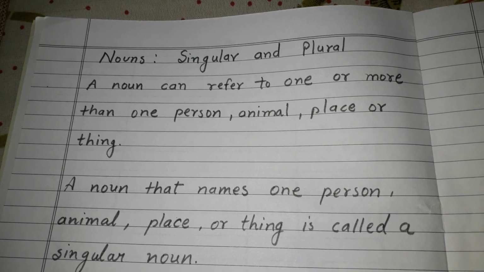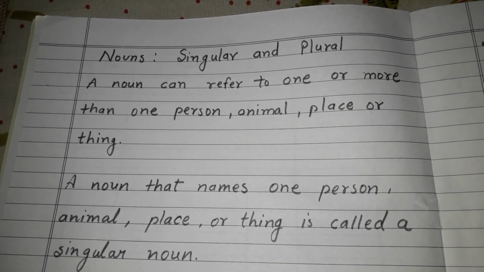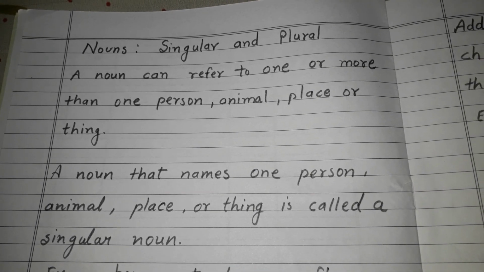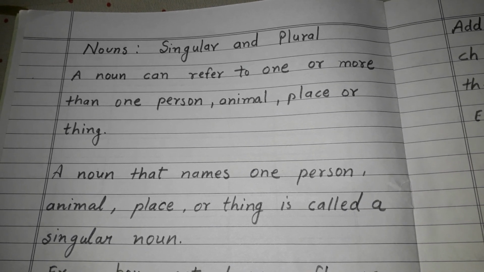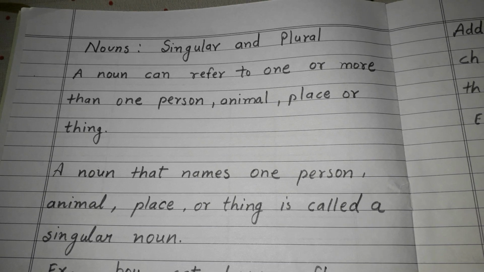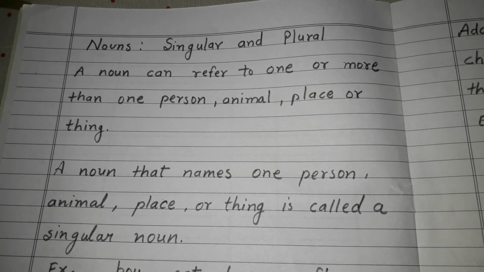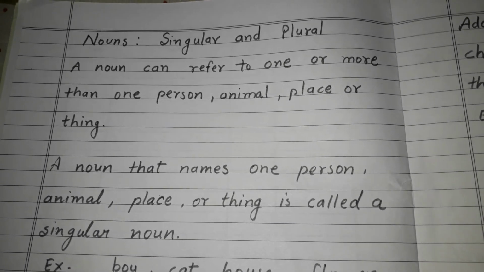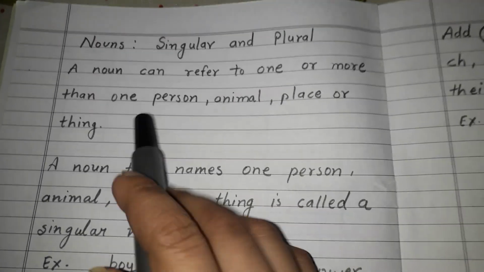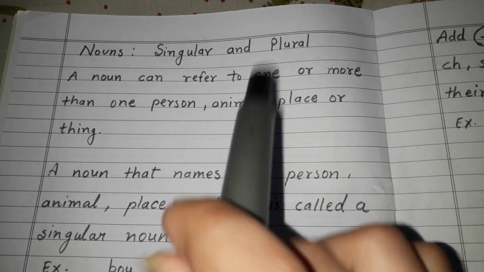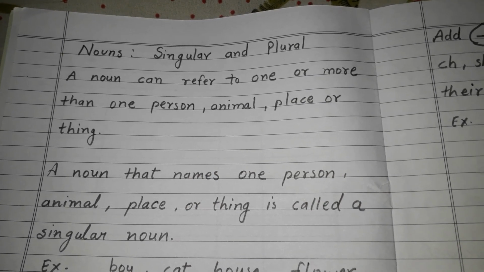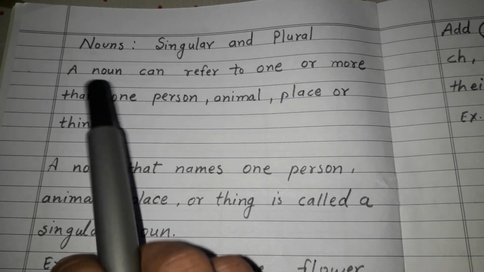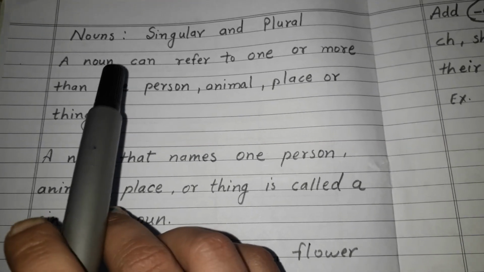And I am here with the previous topic that I taught you in video number 1 of English Grammar, chapter number 5, part 1. Now, this is part number 2. Some types were left, so I told you I would explain them in the next video. So, I am here with that. Okay, so the next type is nouns, singular and plural. I'll tell you about singular and plural nouns in this video. I'll explain thoroughly, so you all listen carefully.